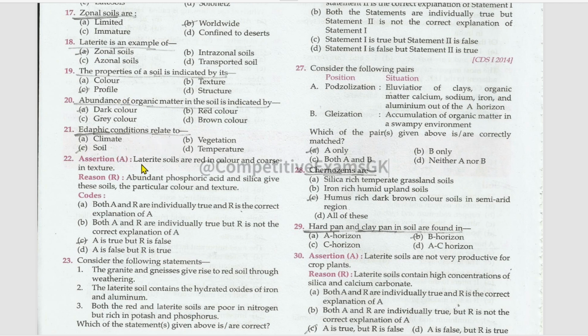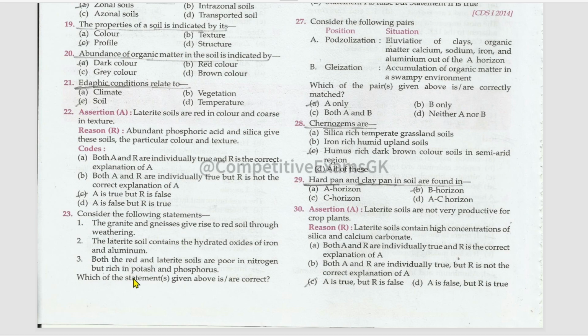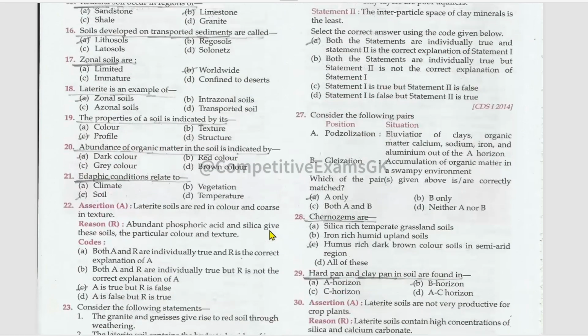Next, assertion and reason. Laterite soils are red in color and coarse in texture. True. Abundant phosphoric acid and silica give these soils the particular color and texture. No, false. Assertion is true, but the reason is false. Consider the following statements. Which of the above statements is are correct?